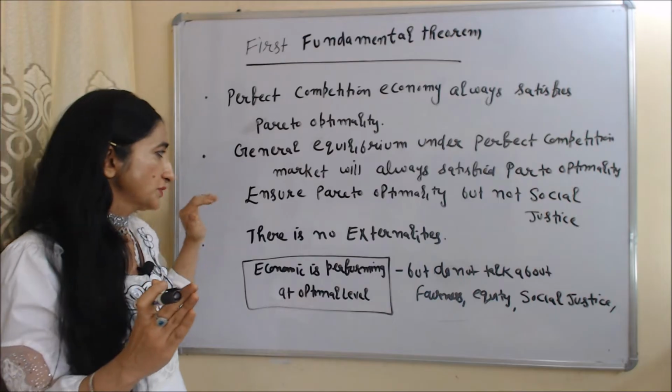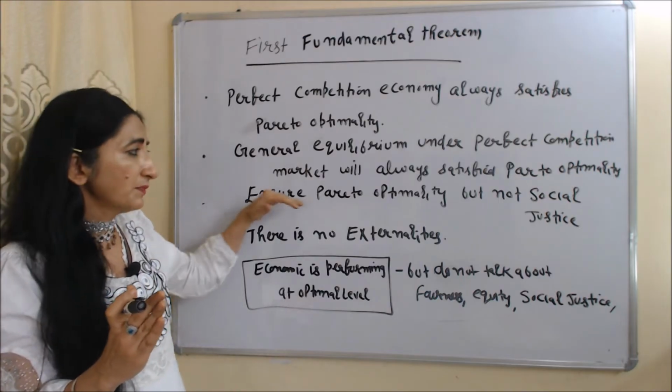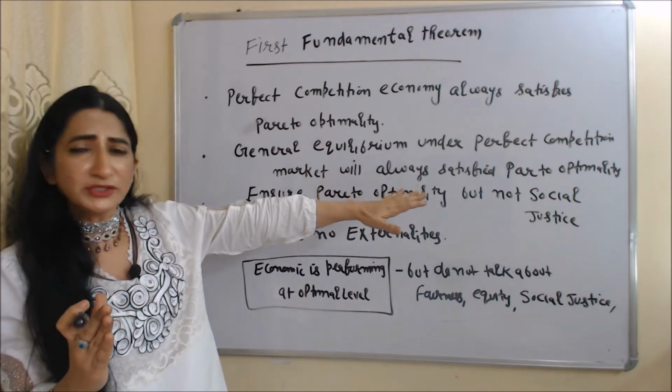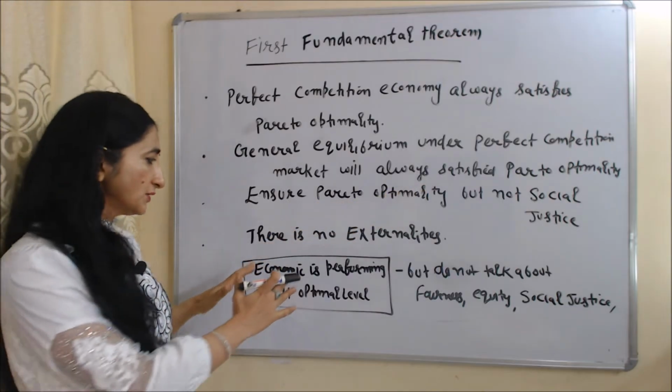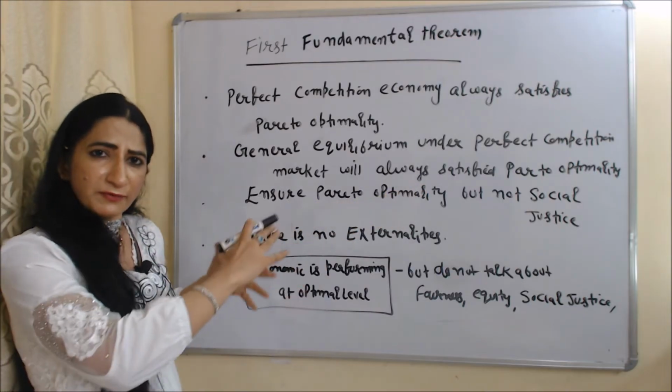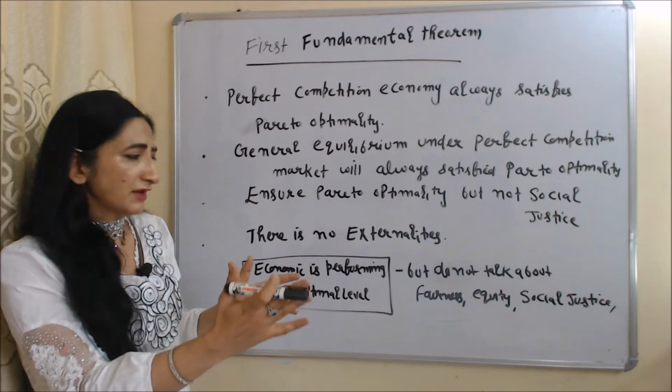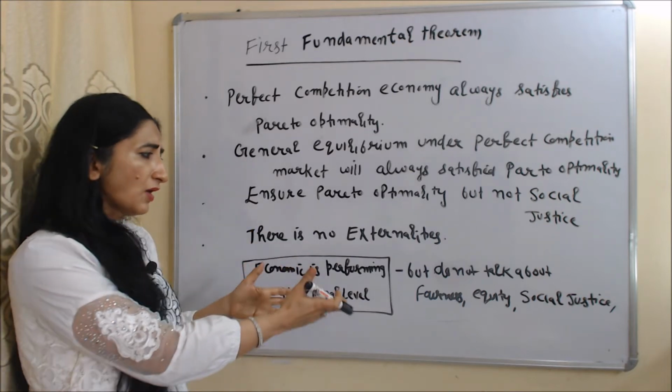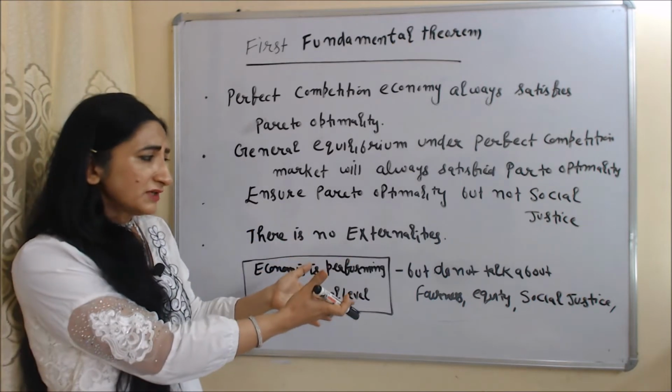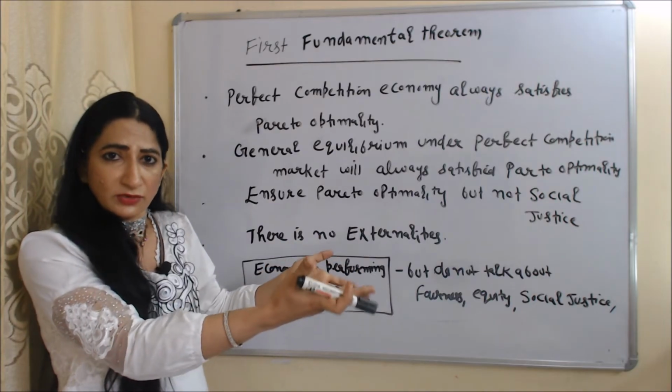And the second most important thing, this theorem ensure Pareto optimality but not ensure social justice. Means according to this theorem, economy is performing at optimum level, at efficient level, but this theorem don't talk about whether there is fairness or not, there is equity or not, there is social justice or not.